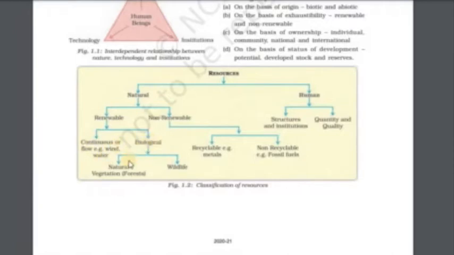Biological is classified into natural, wildlife, natural vegetation, forests. Non-renewable again is classified into two: recyclable, example metals, non-recyclable, example fossil fuels. Human is classified into two: structures and institution, quantity and quality.